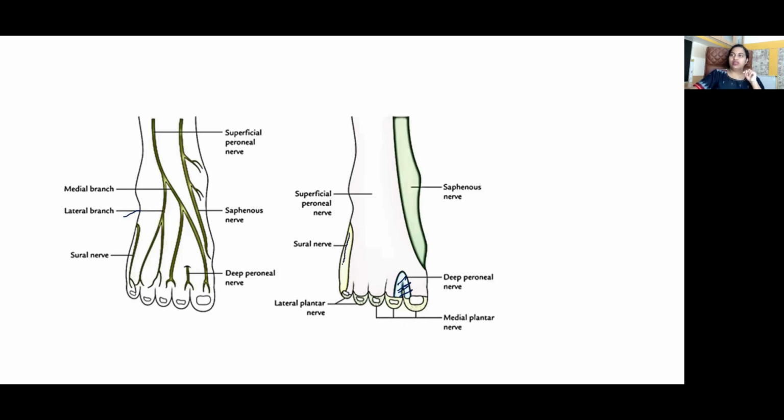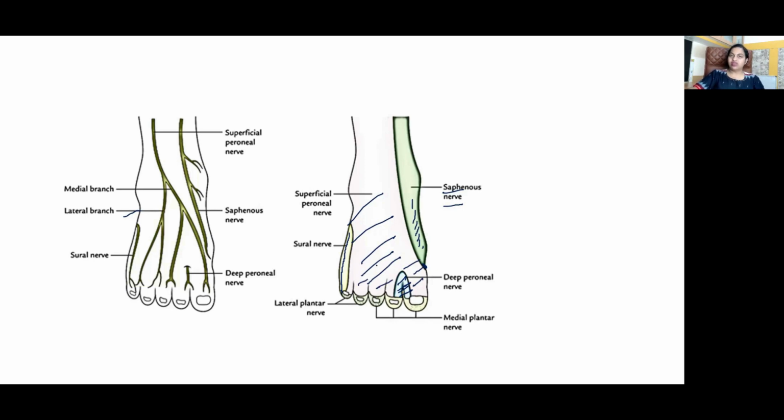The skin over the lateral margin is supplied by the sural nerve. And the skin along the medial margin up to the ball of the great toe, or the first metatarsophalangeal joint, is supplied by the saphenous nerve. And the rest of the skin over the dorsum of the foot is supplied by the superficial peroneal nerve.